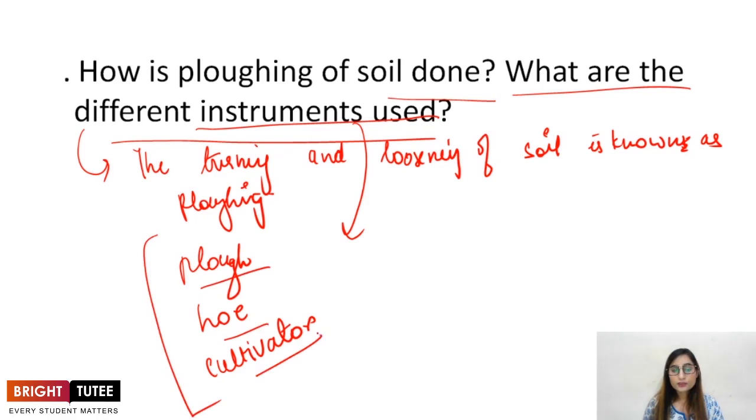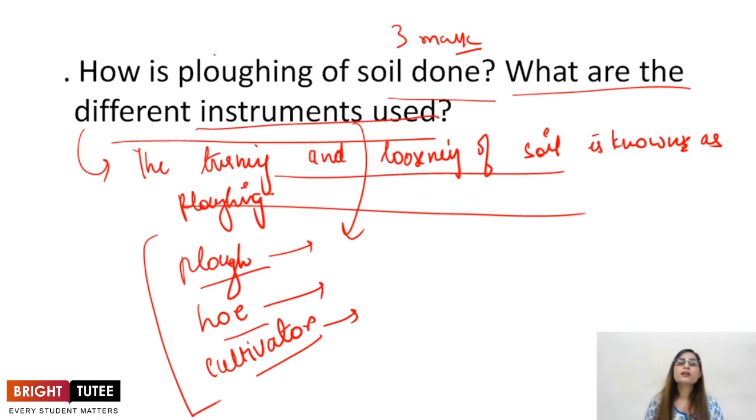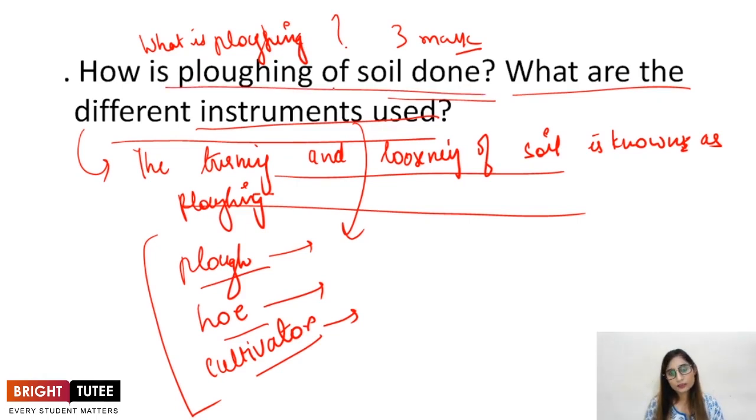When you answer your question, you will be writing one line explanation for all the three. This basically is a 3-mark question, right? First of all, what is plowing is the question. You provide the definition first of all, then the question will be how is plowing of soil done. The 1 mark is for definition, 2nd mark is for the procedure, how is plowing done, what is the procedure, right? 3rd is what are the instruments used for plowing. So all the 3 parts are for 1 mark each. So this question is for 3 marks, right?